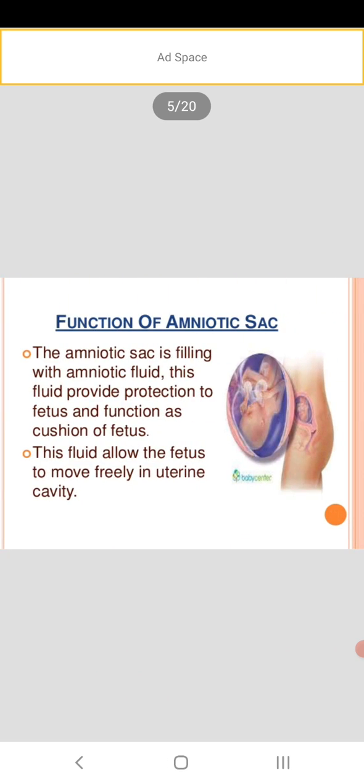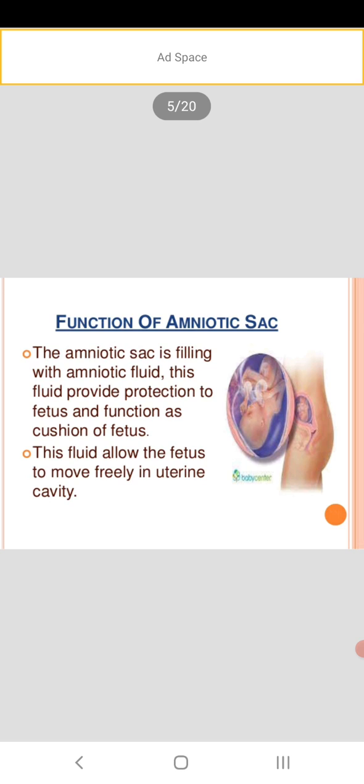So the functions of the amniotic sac, that is the amniotic fluid. The amniotic sac is filled with amniotic fluid. This fluid provides protection to the fetus and functions as a cushion for the fetus. Even when we are pressing, the fetus will float that way, and it won't cause any disturbance or any injury to the baby. So it will protect. That is the function of the amniotic sac.